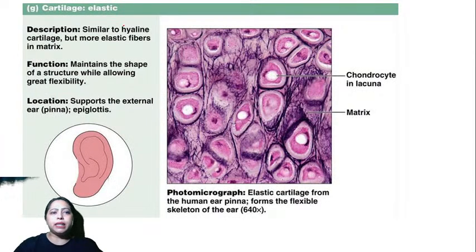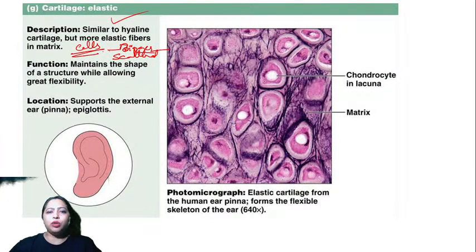This is elastic cartilage. You can see it is similar to the hyaline cartilage. Everything is similar except for the cells, the chondrocytes, which are bigger in nature, scattered, and could be arranged in groups like this.